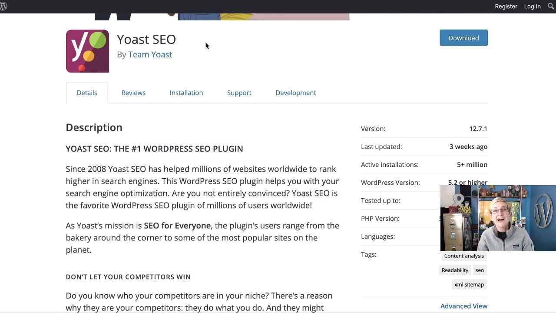Yoast SEO allows you to optimize the search engine rank of your WordPress website, and this one is all for free. Look at this, you guys. Over 5 million active installs. Yeah, this is one of the big boys.